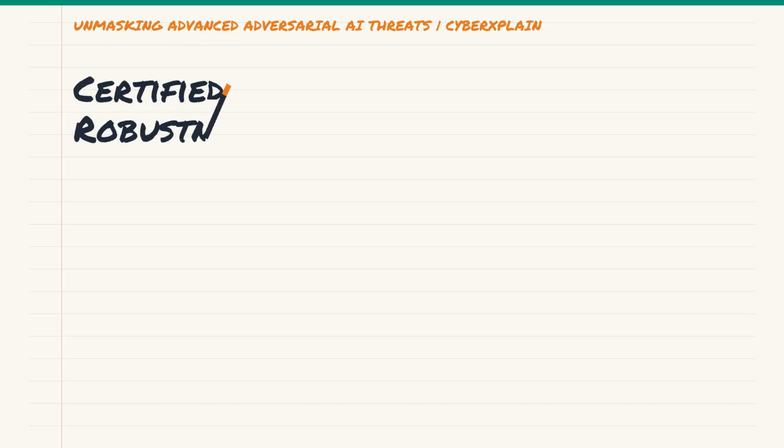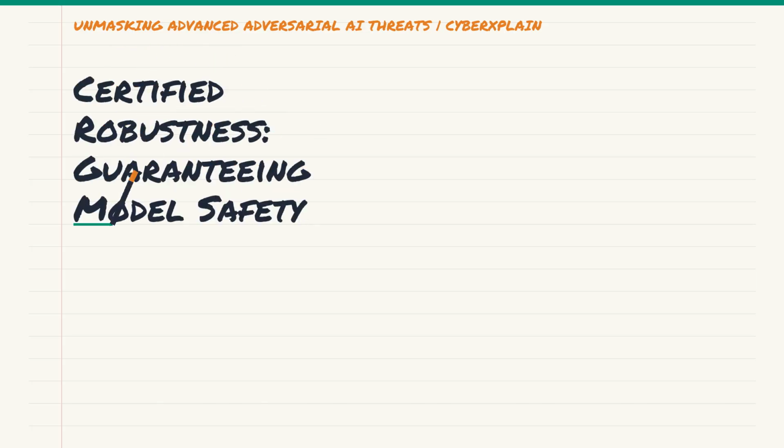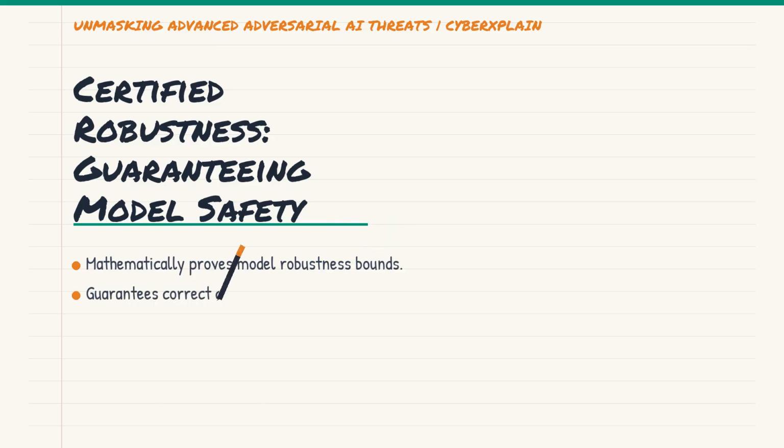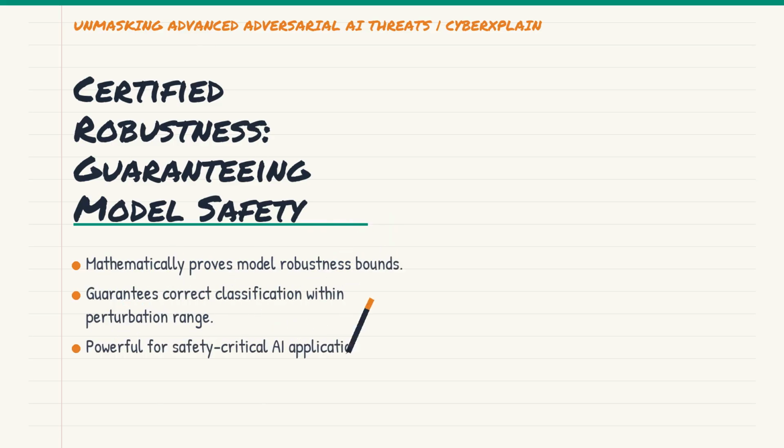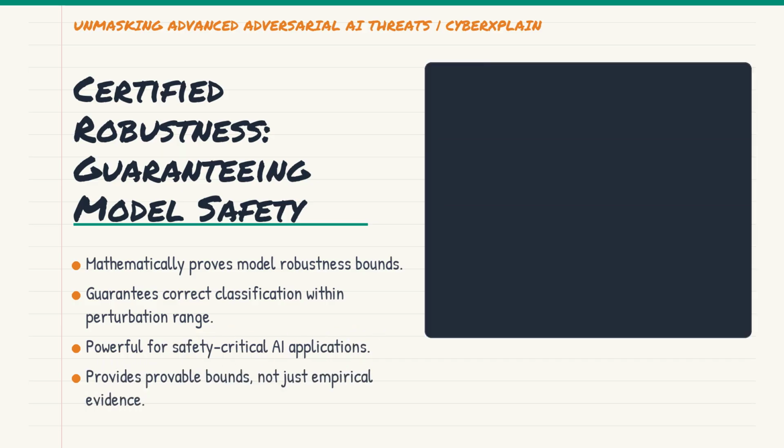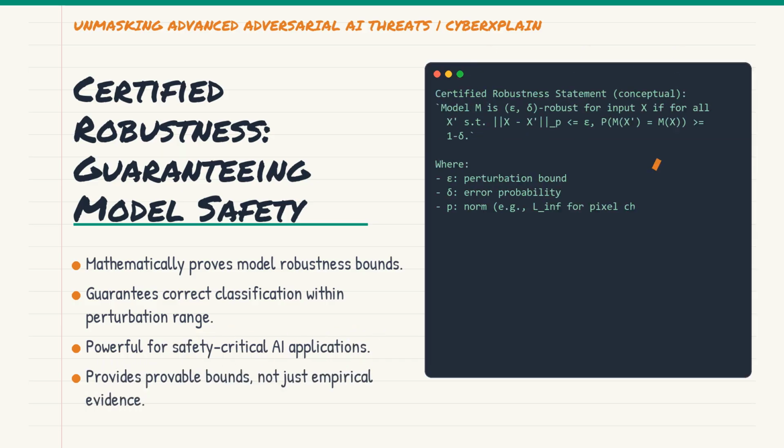Okay, let's talk about certified robustness. This is a game-changer because it moves beyond heuristic defenses. Instead of just hoping our model is robust, certified robustness aims to mathematically prove that a model will maintain its correct classification for any input within a specified perturbation range.